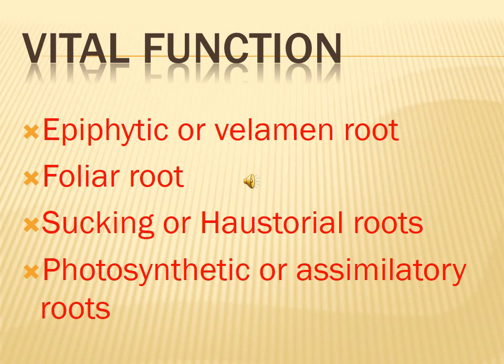For example, Bryophyllum. If you cut a leaf into two pieces and put them in pots, the next day two plants will grow. So here also, roots are produced from the veins or lamina of the leaf. This particular leaf forms a new plant. Bryophyllum is an example for foliar root.